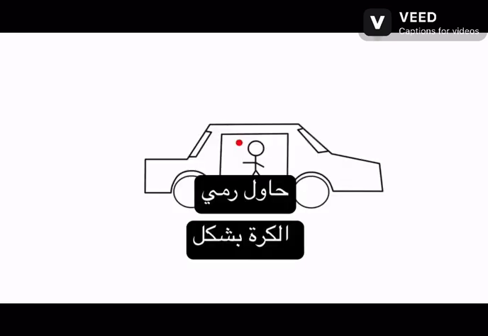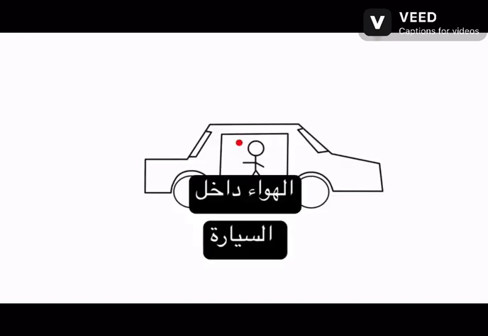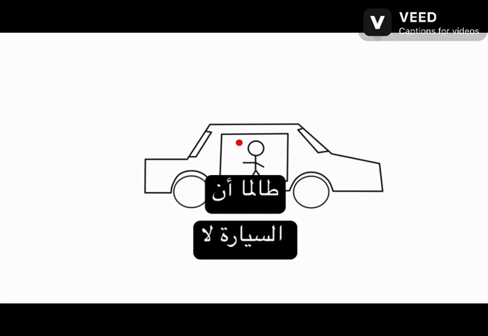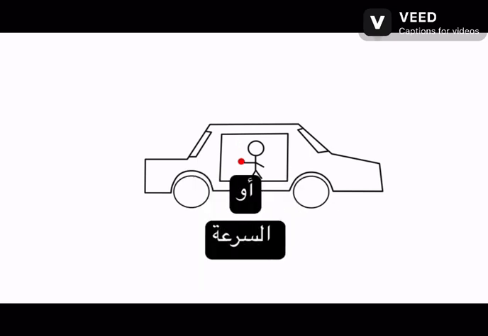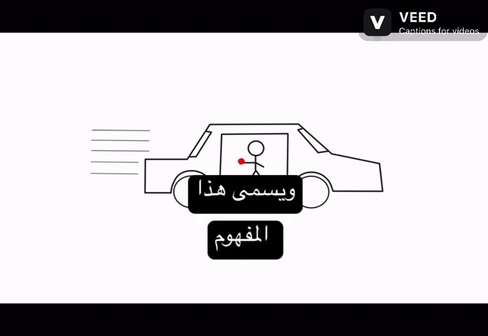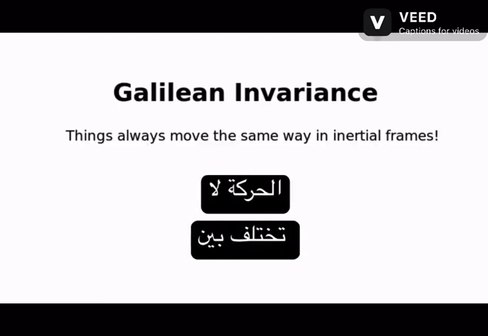Try throwing a ball straight up in the air inside a moving car. As long as the car isn't accelerating, the ball will come right back down whether the car is standing still or speeding down a highway. This concept is called Galilean invariance because motion does not vary between inertial frames.